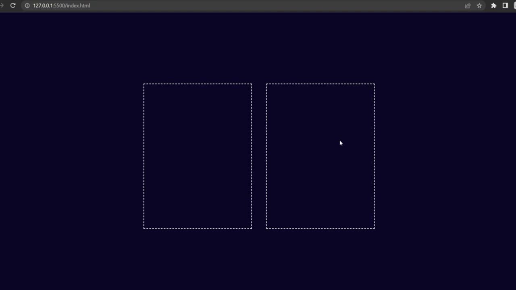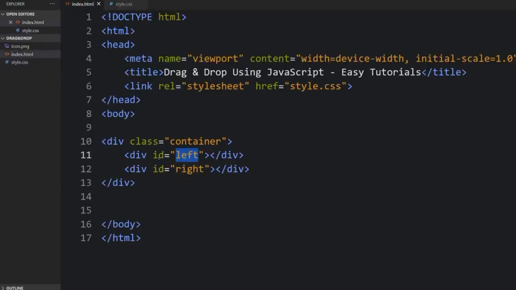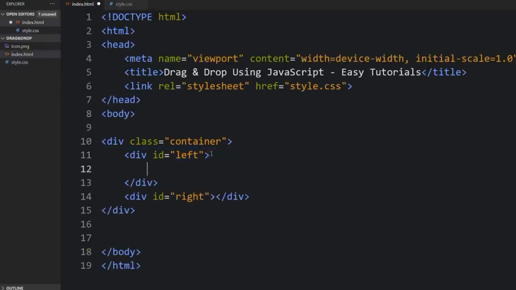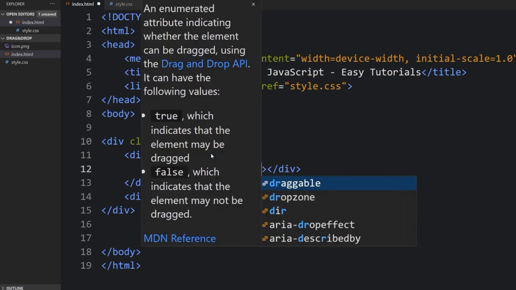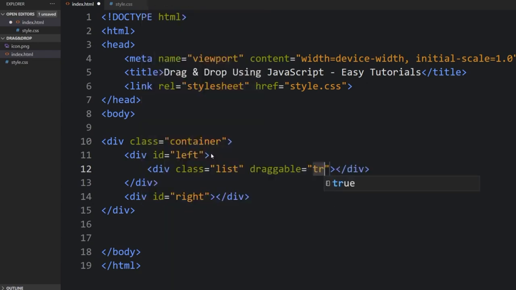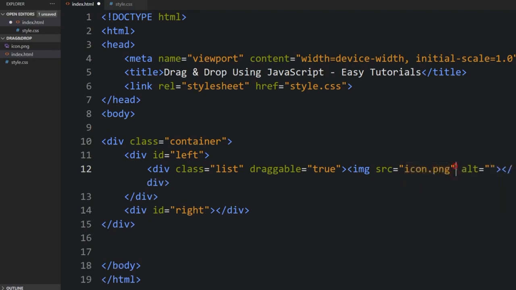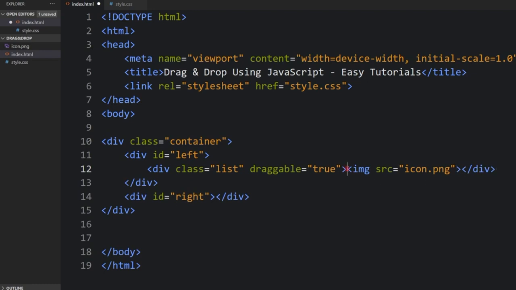Let me just go back, and I'll be working with the blocks that will be inside them. I'll create a div with the class list, and the draggable attribute will be true, so that it will be easier to drag. In between these, I'll import the image, which will be the icon.png.